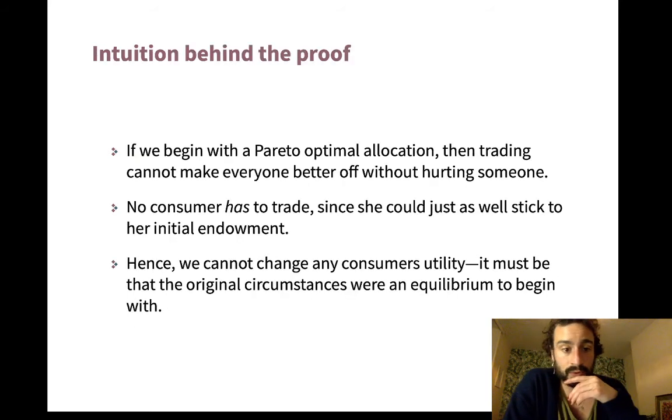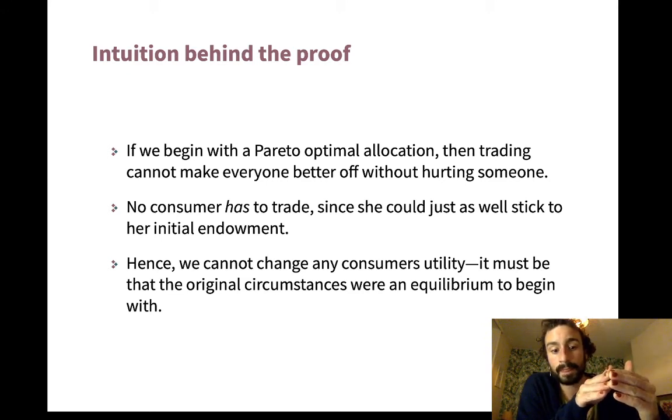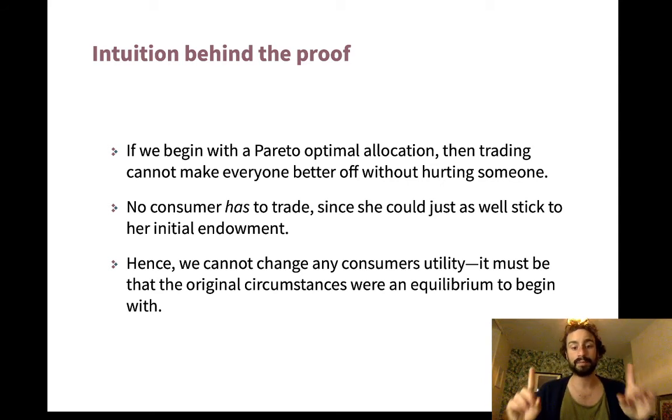The intuition behind this proof is that if we begin with a Pareto optimal allocation, trading can't make anyone better off without hurting someone. And because we don't have to trade, right, agents in a market can keep their endowments. So there's no way to change any consumer's utility, because if they could get better, then it would be hurting someone else. But that other person wouldn't engage with them because they don't have to, right? So let me say that logic one more time. I'm going to say exactly the same thing again, but in different words.